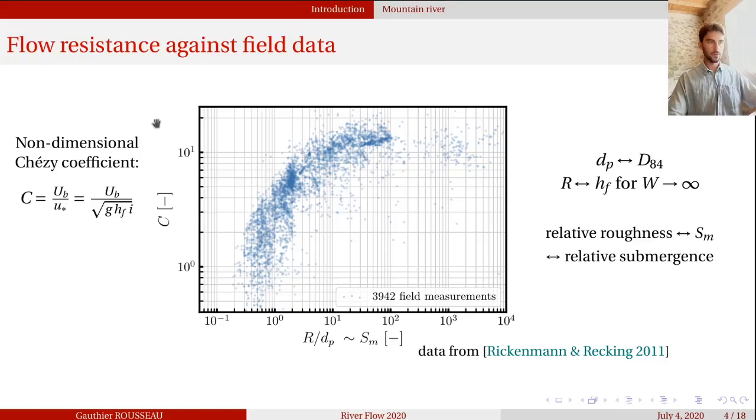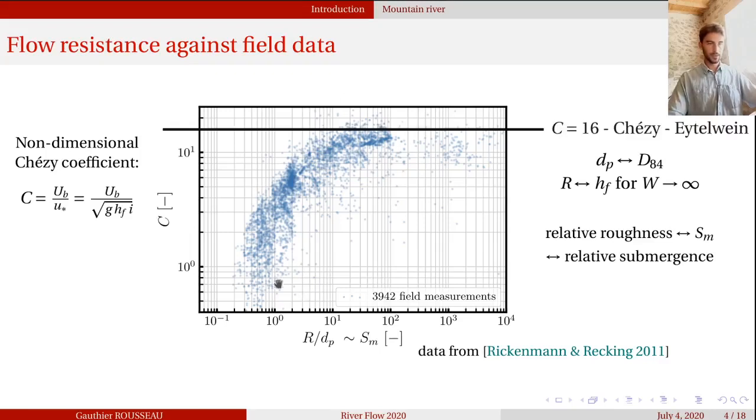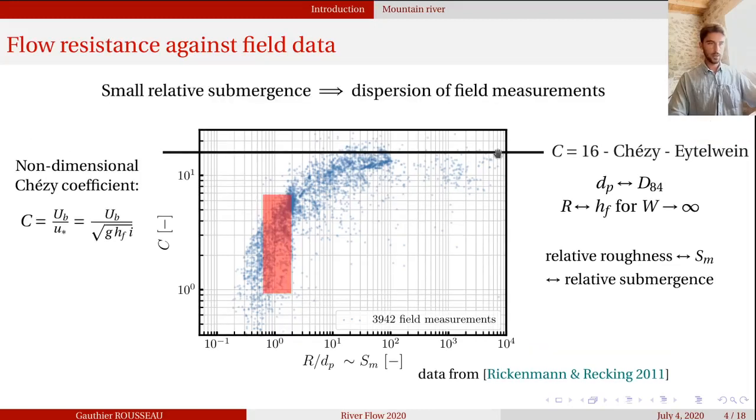Focusing on the flow resistance topic, we usually plot the non-dimensional Chézy coefficient that relates these quantities as a function of the relative submergence. Here are data collected by Rickenmann and Recking from many studies and plotted in this C versus submergence plot. As expected, for large submergence you reach a plateau which is generally given by a constant Chézy coefficient of 16. But then for low submergence we also observe a large dispersion of field measurement data.